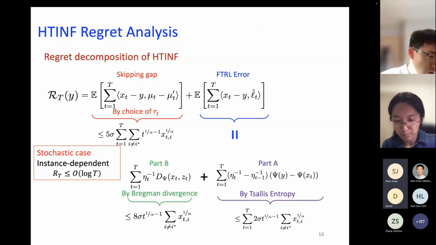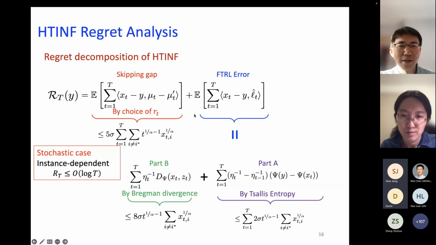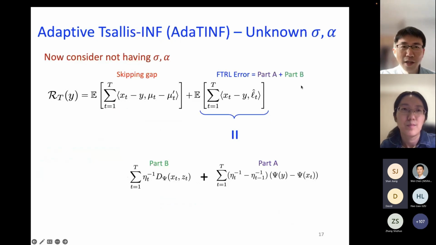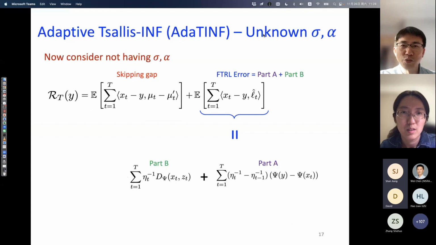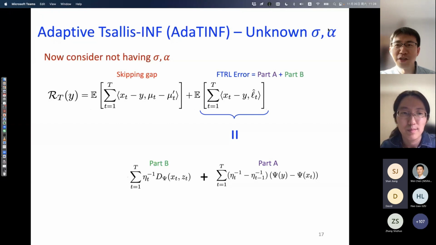Next, I'm going to use the last couple of minutes to tell you about the adaptive algorithm, which is essentially based on this regret analysis. I want to emphasize here that now we consider the case where sigma and alpha are unknown, because we do not have this information anymore. So what we do is the following.